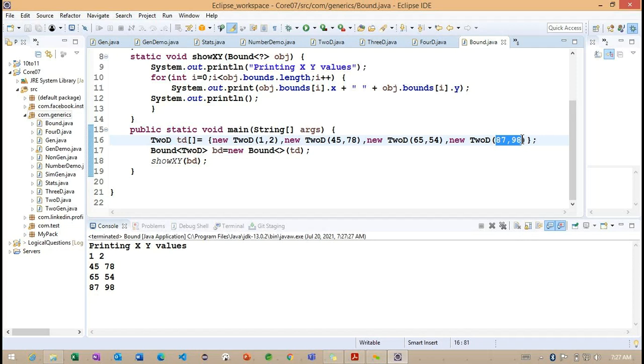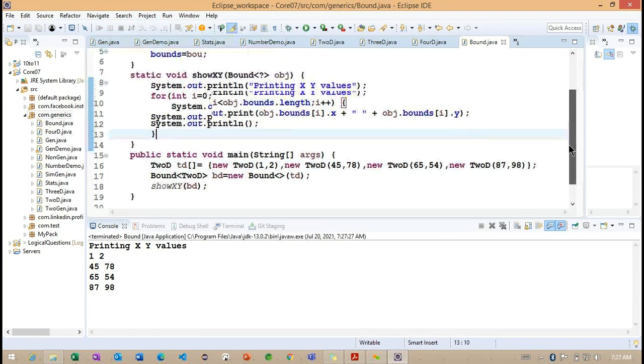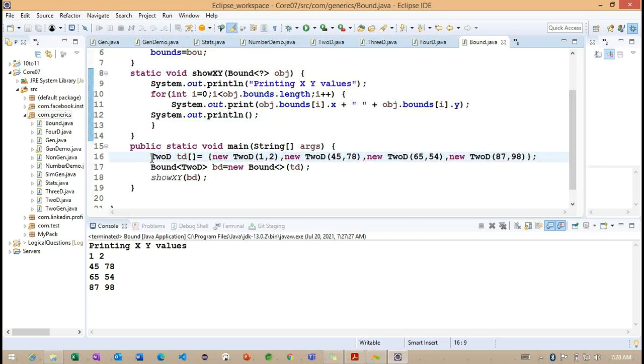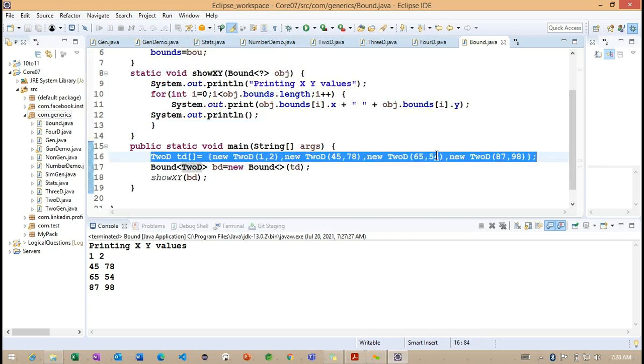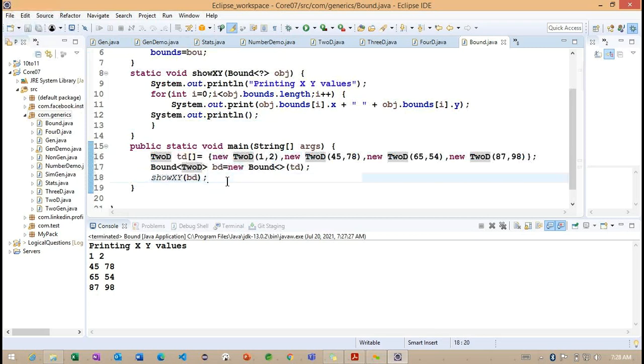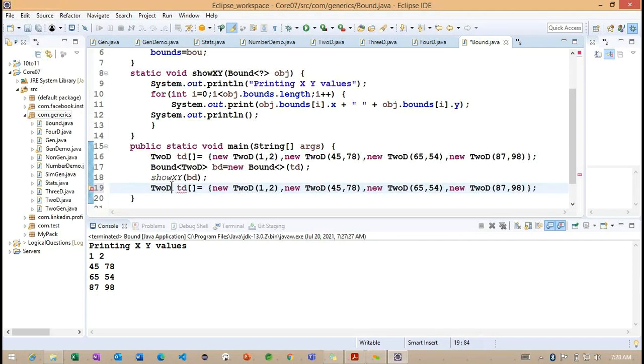Now, if you observe carefully here, if I'm going to change here, instead of 2D, if I'm going to create 4D here. Getting the point.